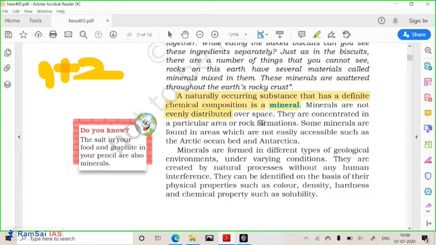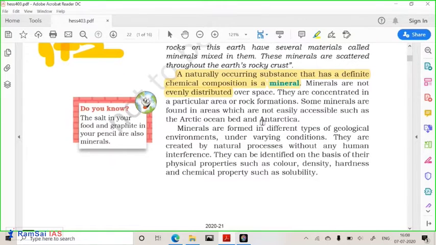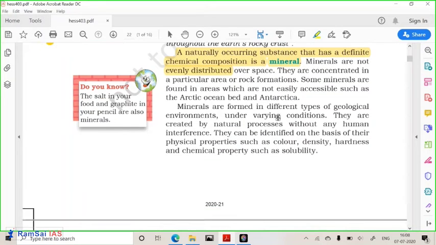Because of that, coal formation is very huge in that particular region. Getting it? So mineral formation has a specific reason why a particular mineral is present in a particular region.